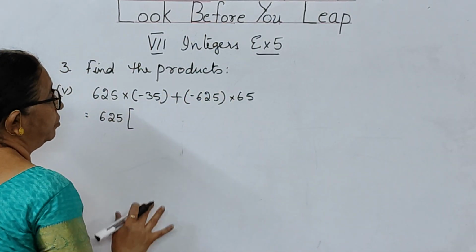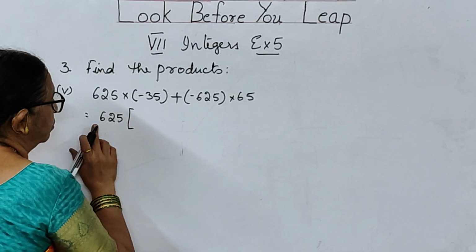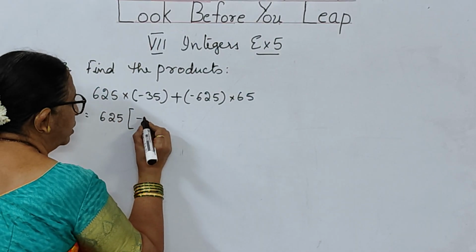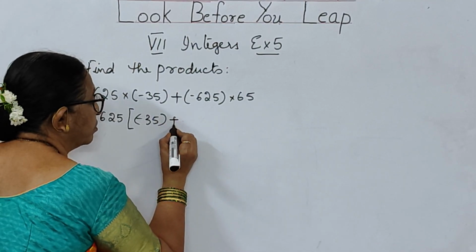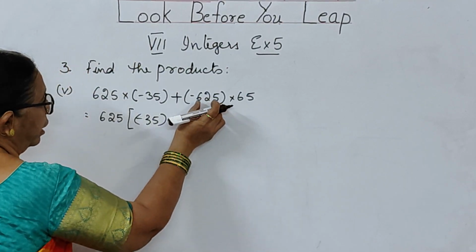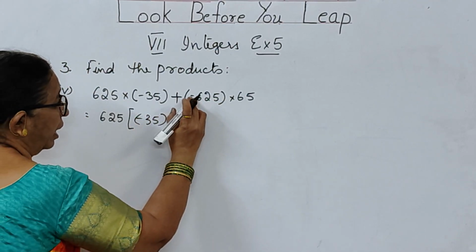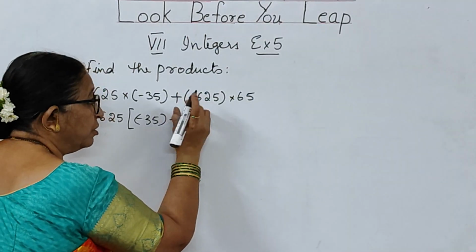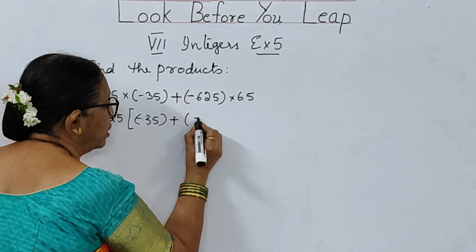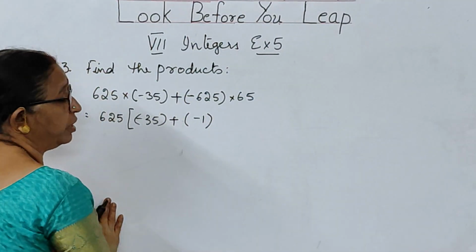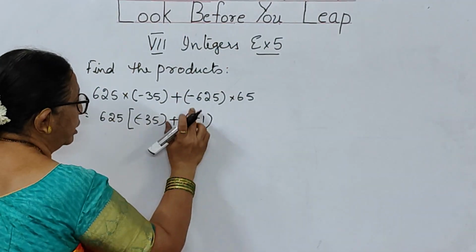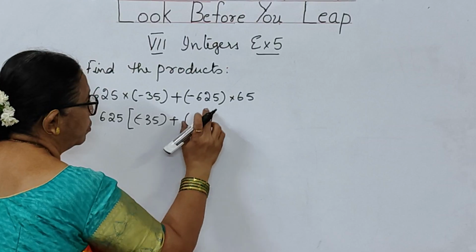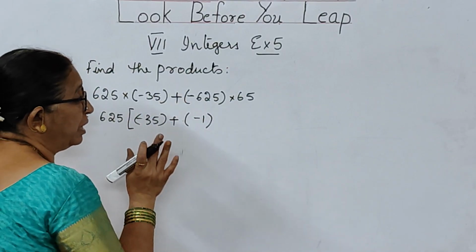So, how are we going to do? 625 when I have taken here, I have got minus 35 here, plus of. See, children, I have taken only 625. I have not taken the sign. So for the sake of this sign, I have to write minus 1 here. So that when you are opening the bracket, plus into minus minus, 625 into 1, 625. So we have not done any harm to the given problem.